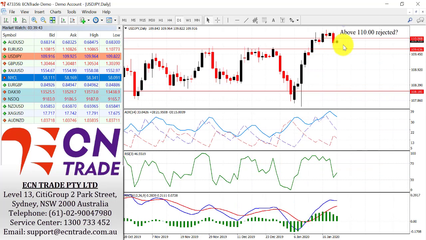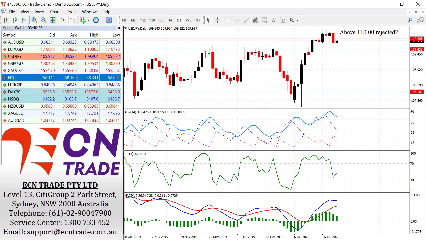The dollar yen rejects the level of 110 overnight as safe haven demand returns. It was reported from the news that the Center of Disease Control said a traveler from China who arrived in Seattle was diagnosed with the first US case of coronavirus.